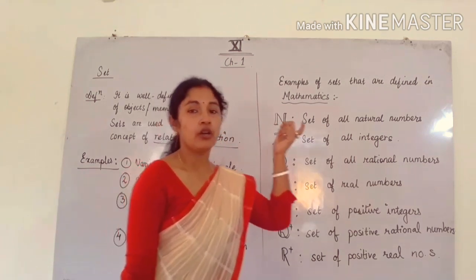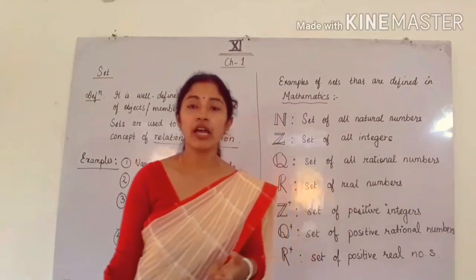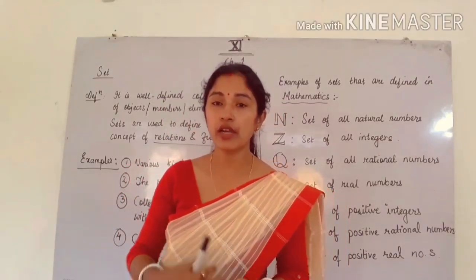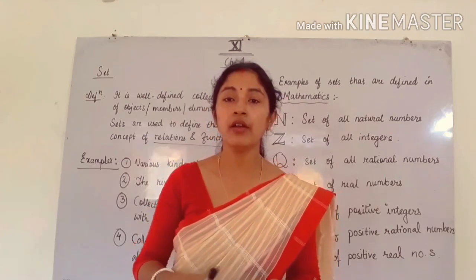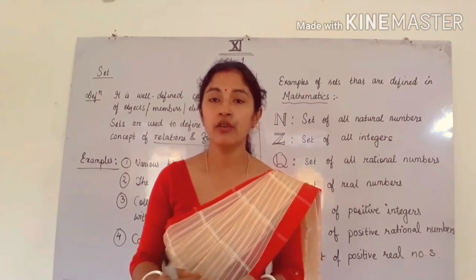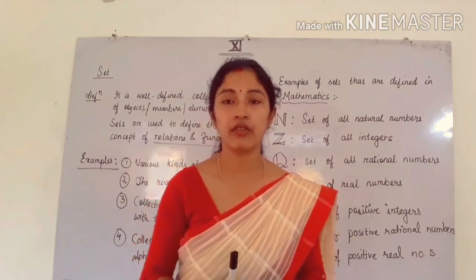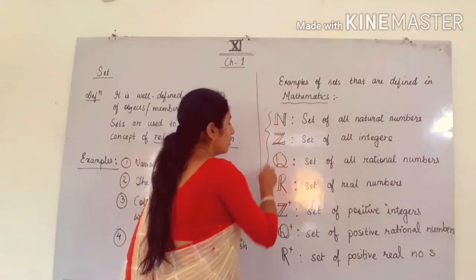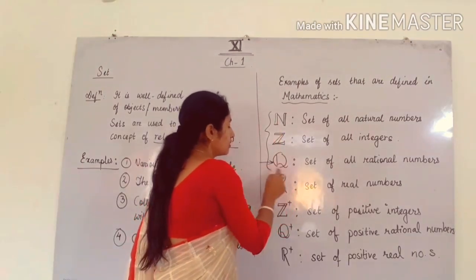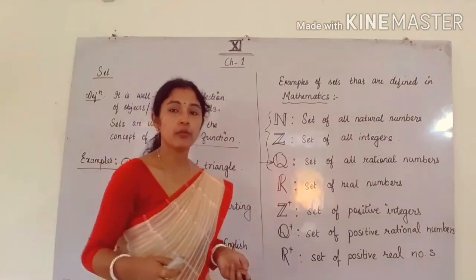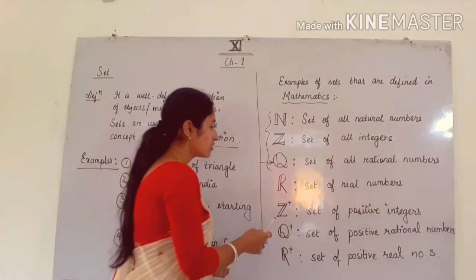All of you know 2, 3, 5 are integers and natural numbers, and they are also rational numbers, because they can be represented as 2 by 1, 3 by 1, 5 by 1 respectively. So among the 3 sets, this is the set which contains the largest number of members.